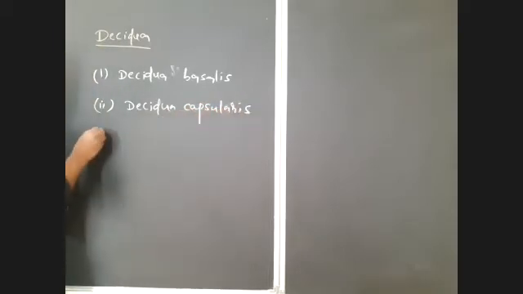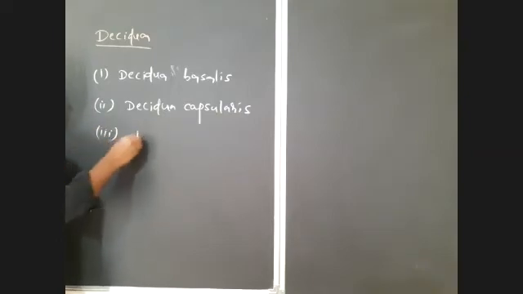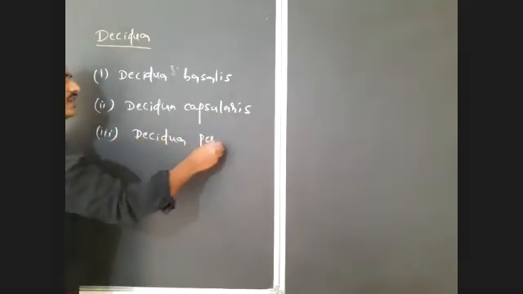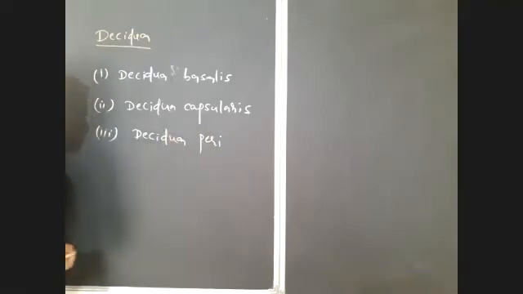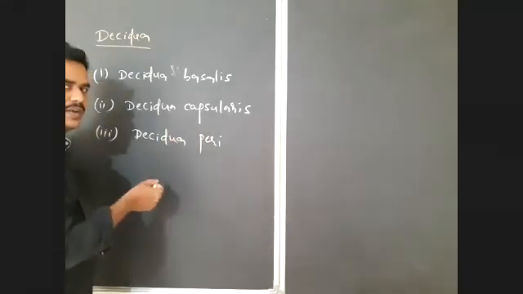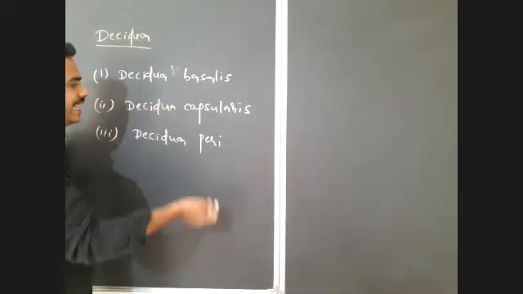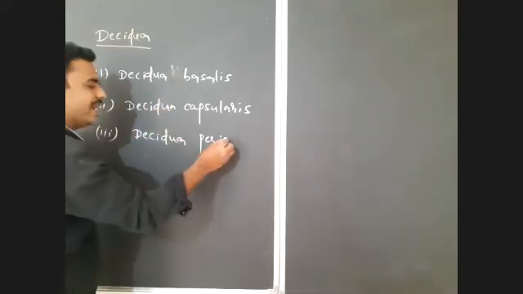And the third one is decidua parietalis. So we can notice three types of decidua, or three regions in the modified endometrium: decidua basalis, decidua capsularis and decidua parietalis.